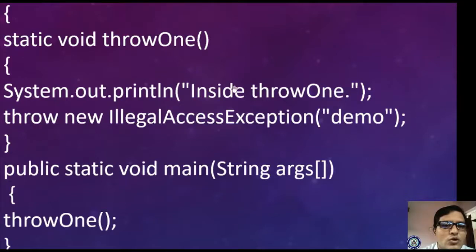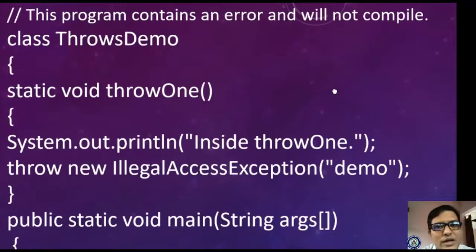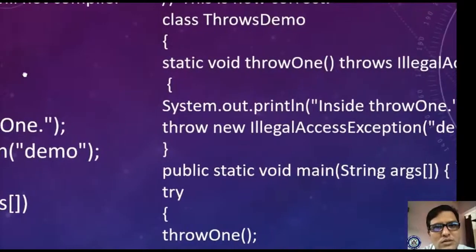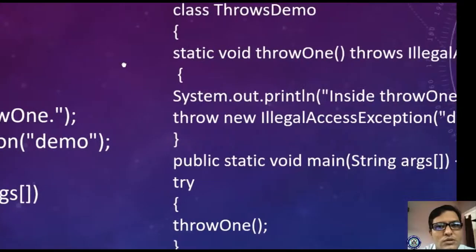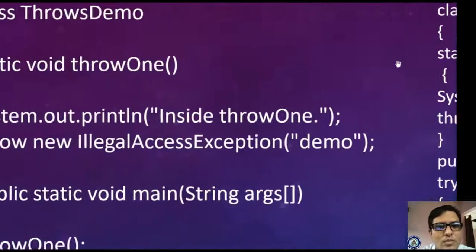It will show inside throw one, but we do not know what this demo is, right? So throw new illegal access exception. To understand this, we are creating one more class, throws demo, and I'm implementing this program.